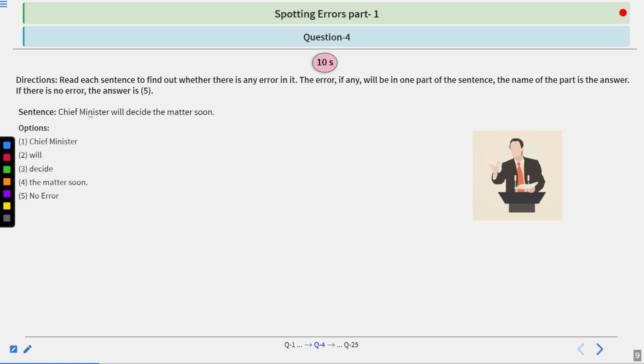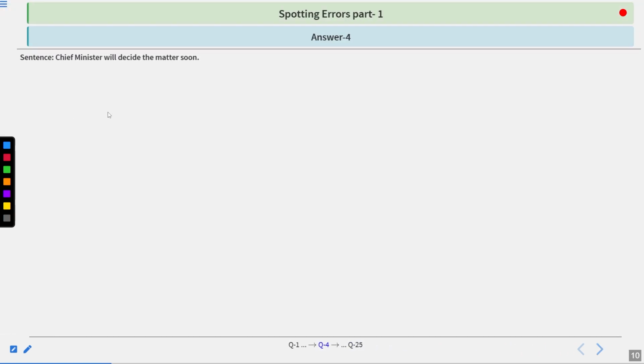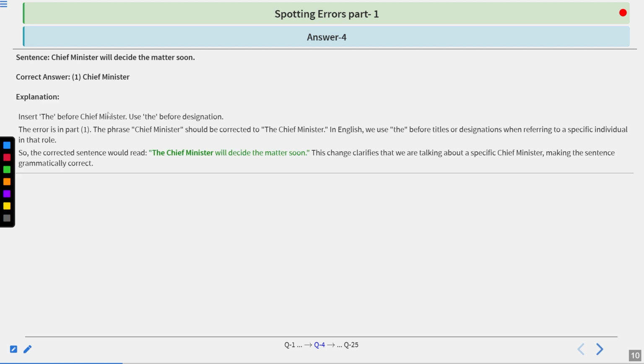The sentence is, the chief minister will decide the matter soon. You have 10 seconds to spot the error. I hope you have found it. Let's look at the explanation and the correct answer. The correct answer is chief minister, option number 1. The explanation is, insert the before chief minister; use the before designations, as it is a rule of grammar.